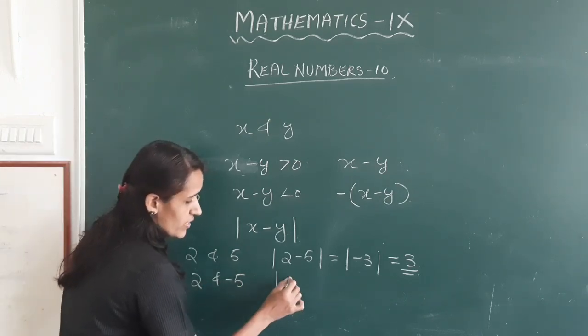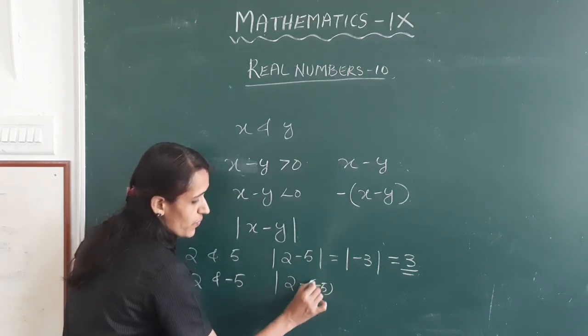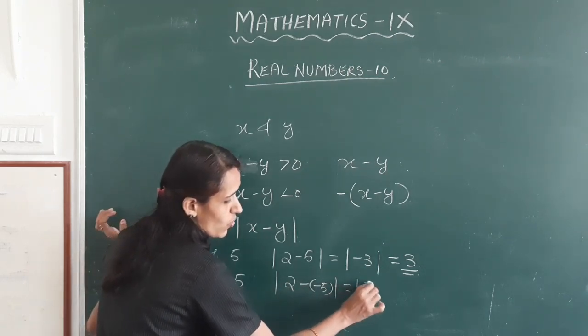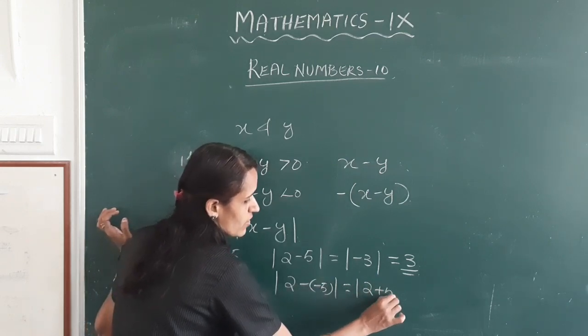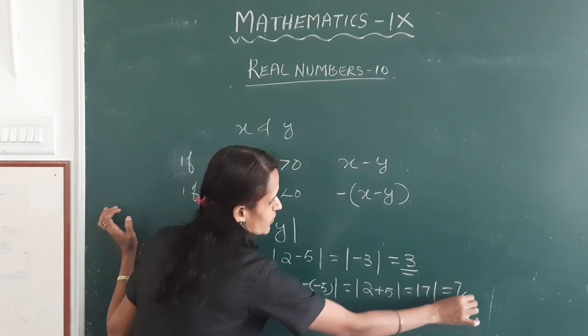What about the distance between 2 and minus 5? This is equal to mod 2 minus minus 5, which is mod 2 plus 5, equal to mod 7. This is equal to 7.